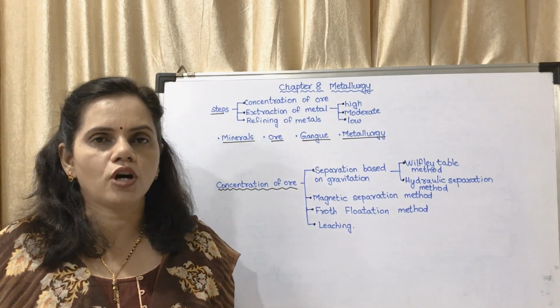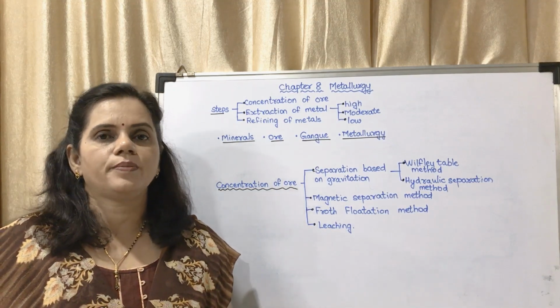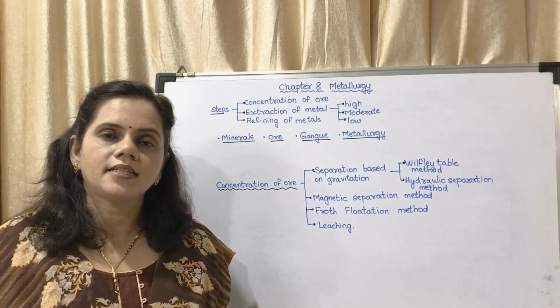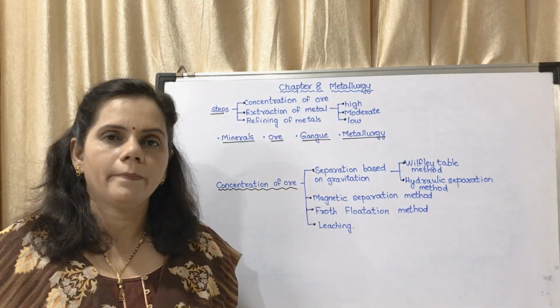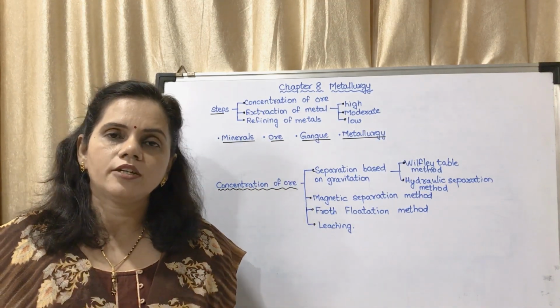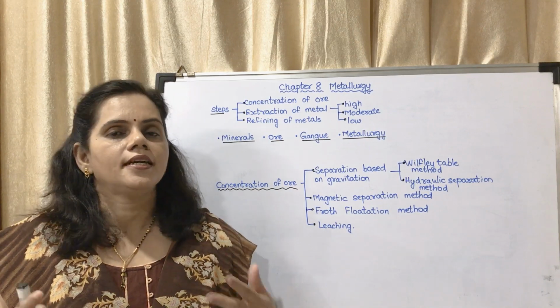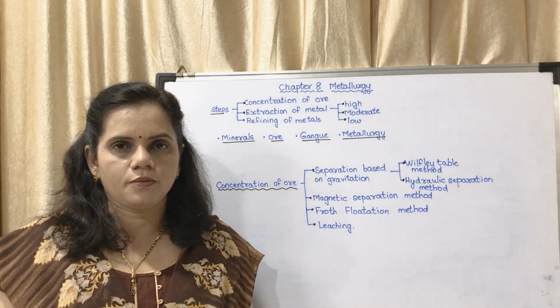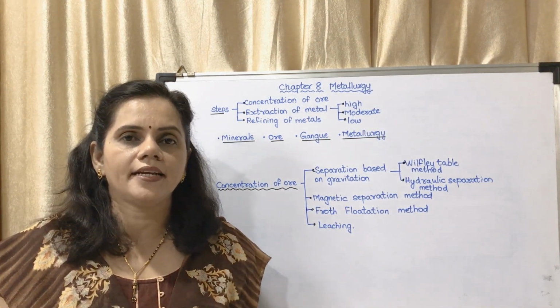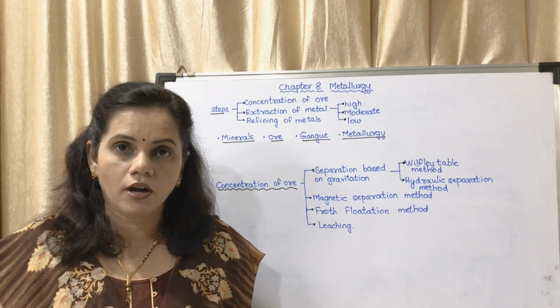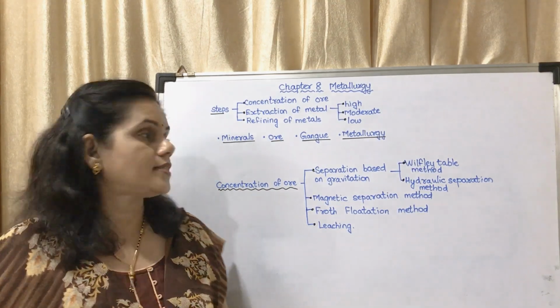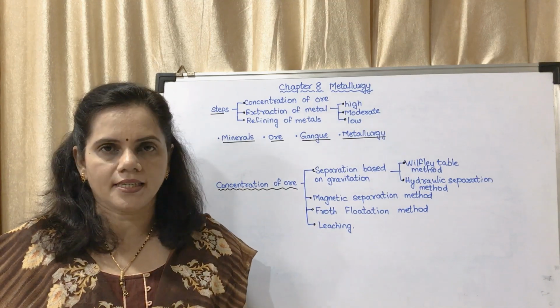The metal which you want is extracted from that particular compound, that comes under the step extraction of metal. Now the metal which you have got by this process is about 90 to 95% pure. You have to make it 99% or 100% pure metal. That process is refining of metals.